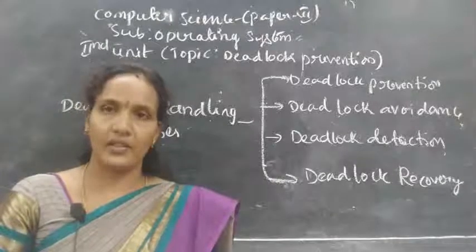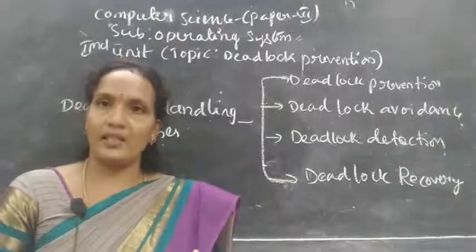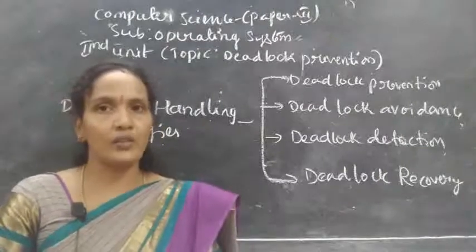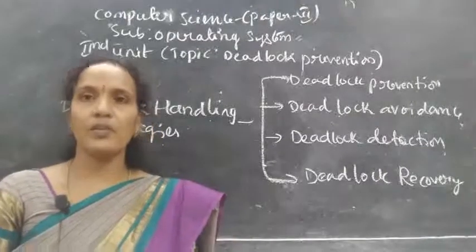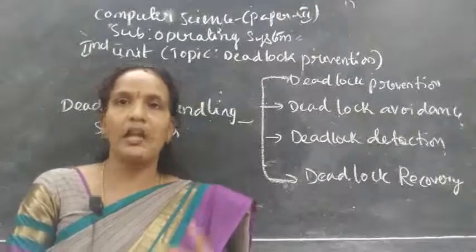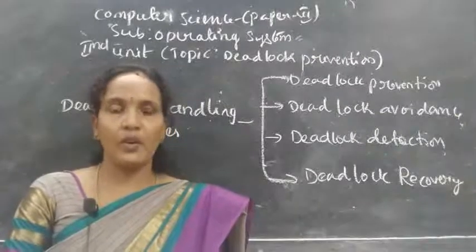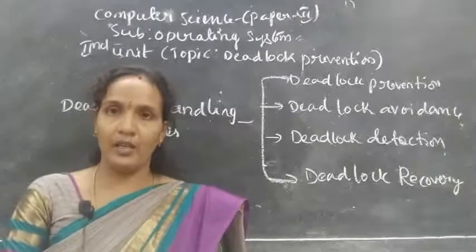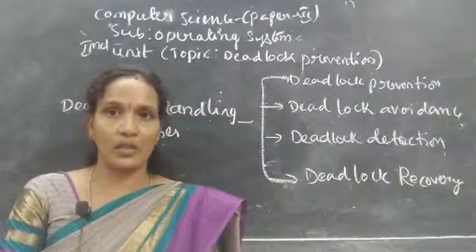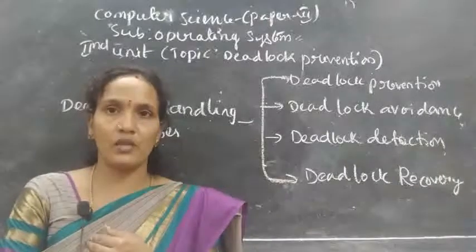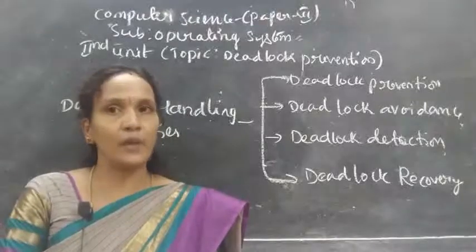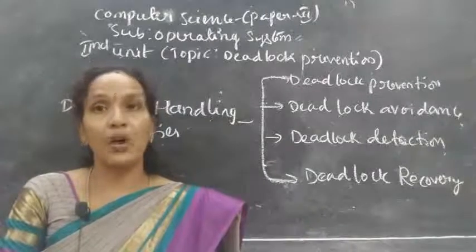Now come to the characterization. On what basis do you characterize, or decide, whether there is a deadlock or not? What is the first one? Mutual exclusion. Mutual exclusion means that in a multi-programming environment, the resources, like a printer or Xerox machine, as I explained in the last class, are non-shareable. If one process is using the resource and another process wants to use it and interrupts, the current process which is using the resource will not be preempted. That is called non-preemptive.